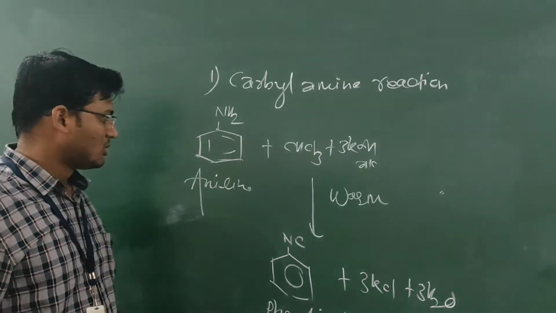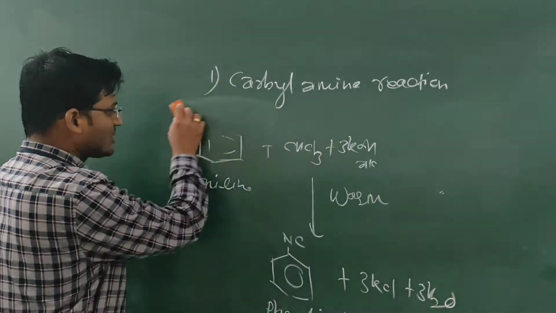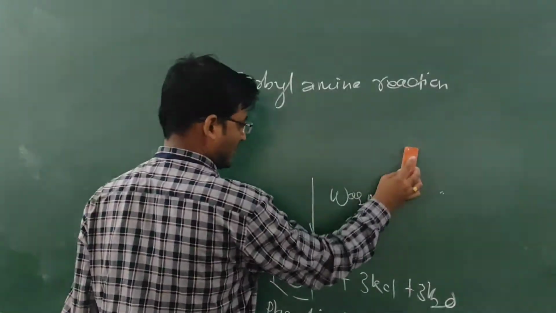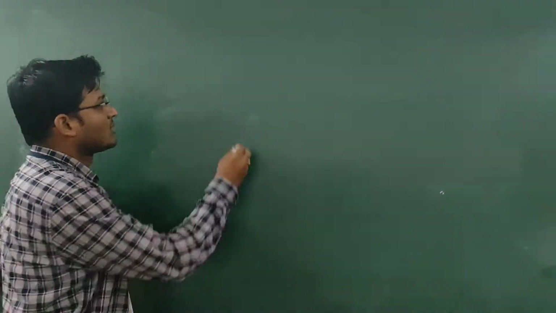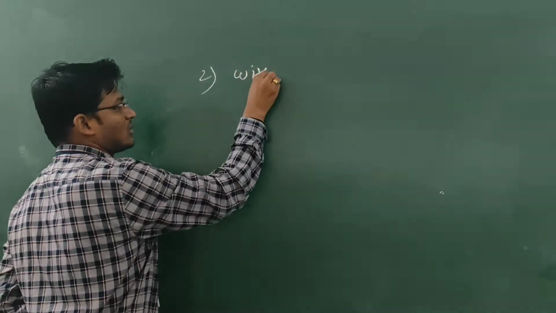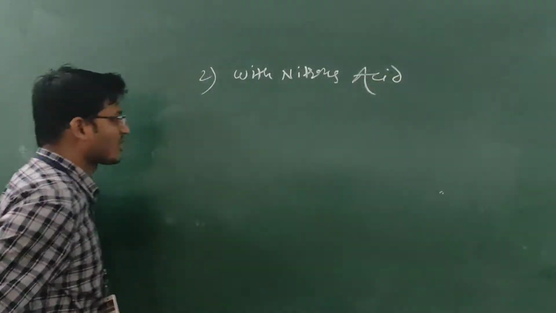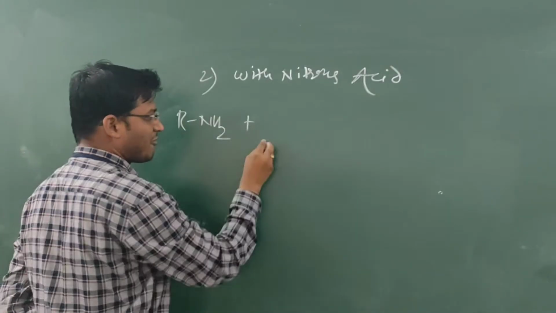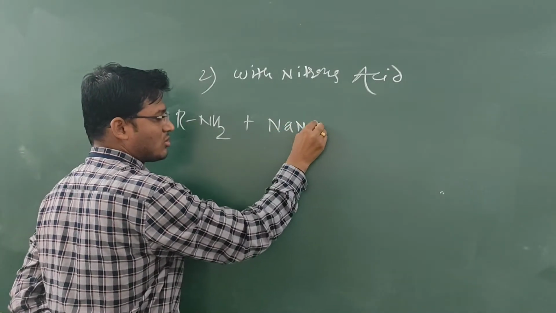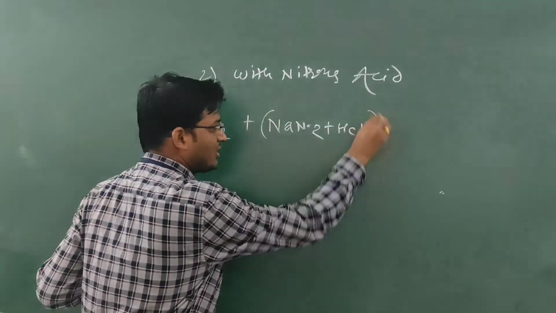Now the next reaction is the reaction of amines with nitrous acid. In this reaction, the primary amine is treated with a mixture of NaNO2 plus HCl, that is sodium nitrite with HCl.